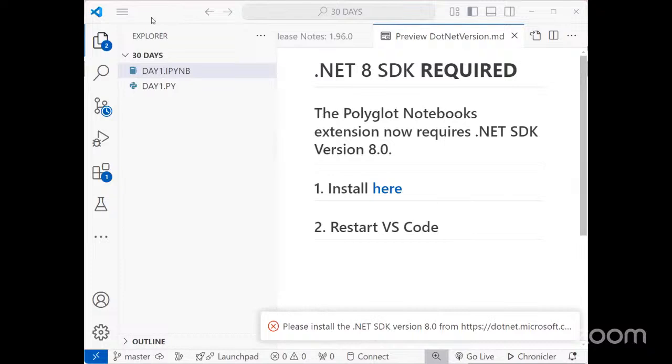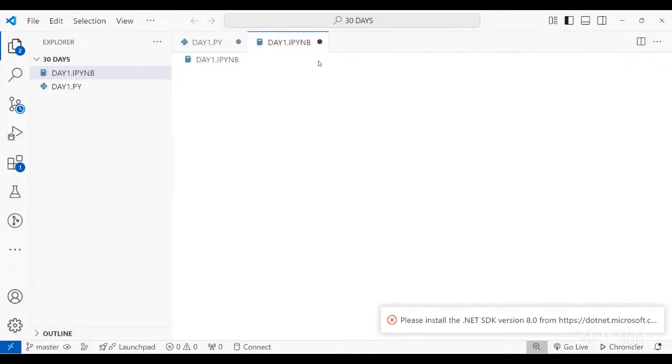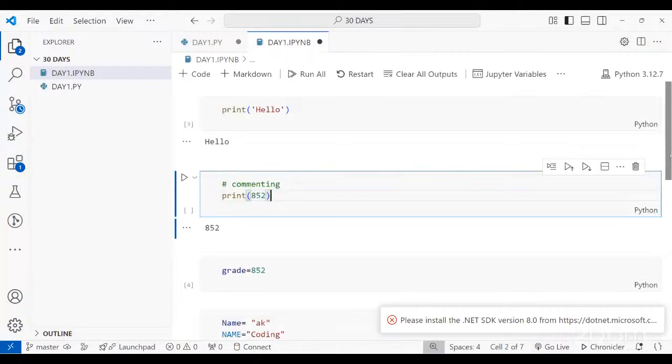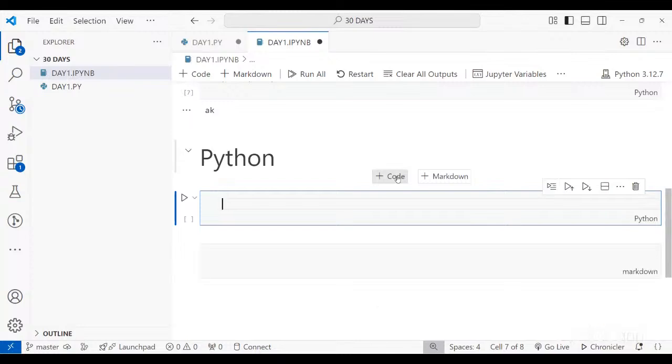So I'm going to just share my screen. Let me know once it is visible to you. So is Visual Studio Code visible to you all? Yes, it's visible. Okay. So our next topic is the data types in Python.